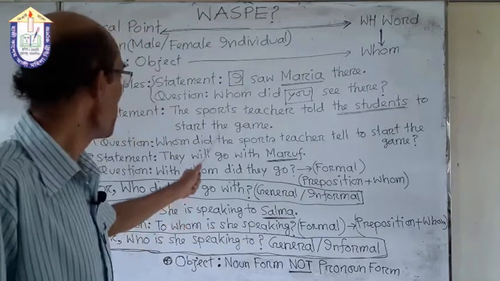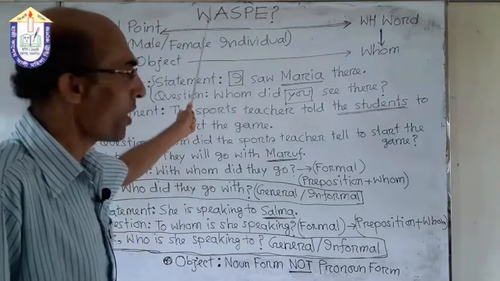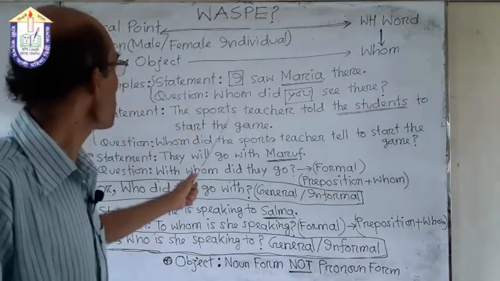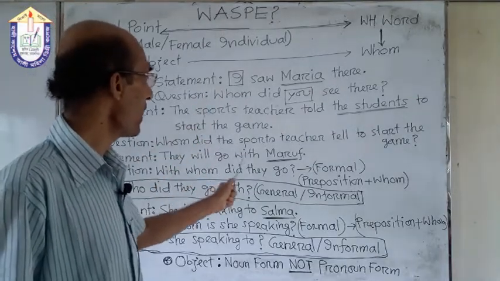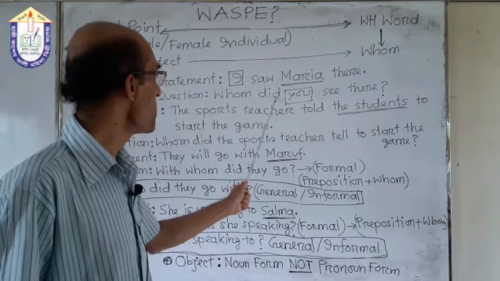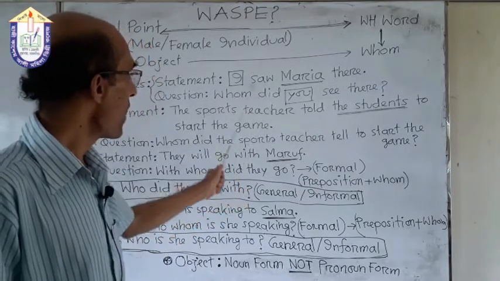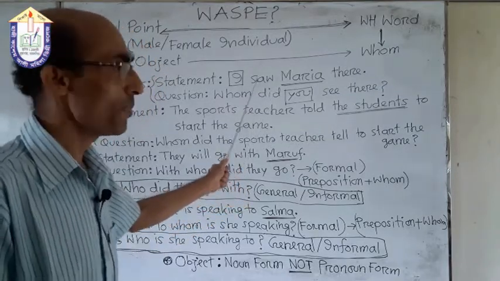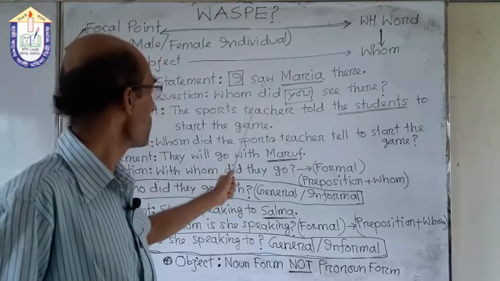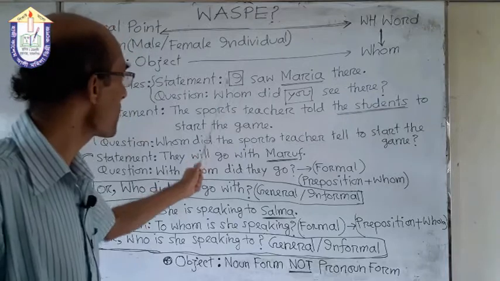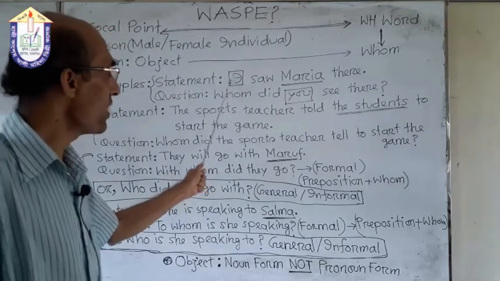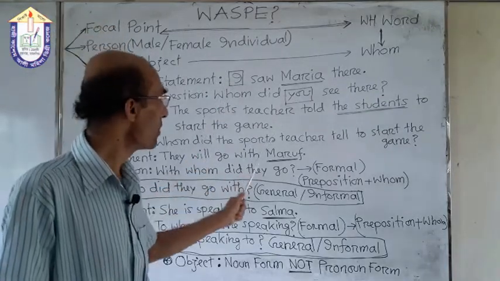So we have used whom for W, and next we have used the auxiliary verb. A stands for auxiliary verb, did, because the verb is in the past tense. If the verb is in the past tense, we use the auxiliary verb did. And then the subject. Here the subject is I, and in place of I we have to use you.